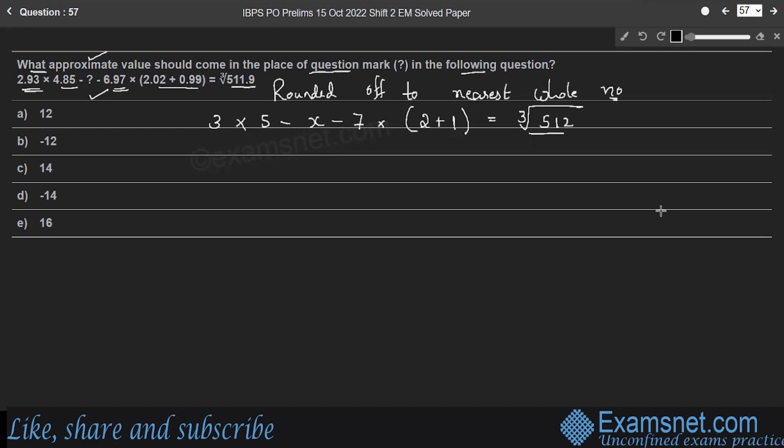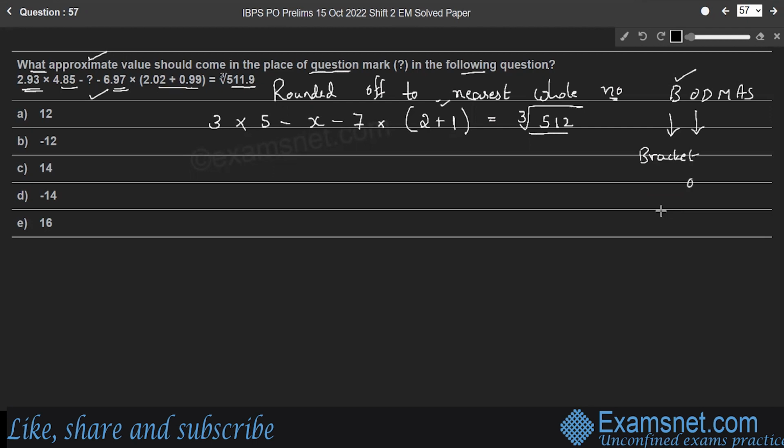Now we are using the BODMAS rule here. So what is BODMAS? While solving any equation or any question, we use the BODMAS rule. That means remove the brackets first, right? Here in the given question, there is a bracket, 2 plus 1. Remove the bracket first.